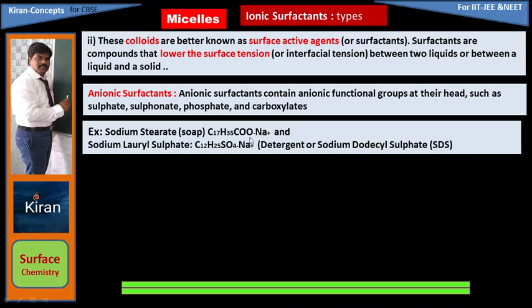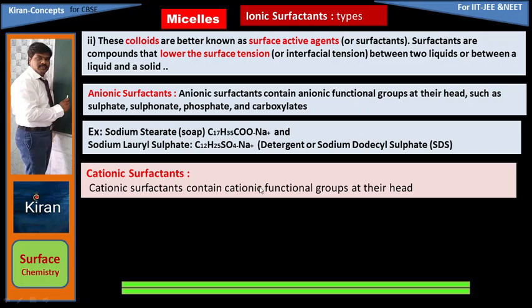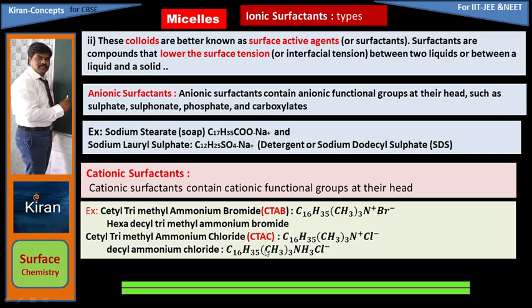It is also an anionic surfactant. Cationic surfactants contain a cationic functional group at their heads. Example, cetyl trimethyl ammonium bromide, CTAB, and another example is CTAC, cetyl trimethyl ammonium chloride.